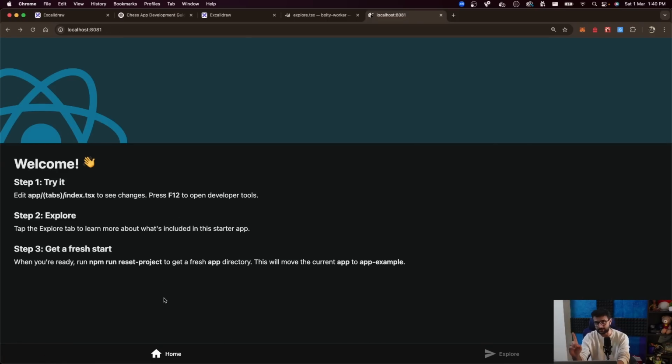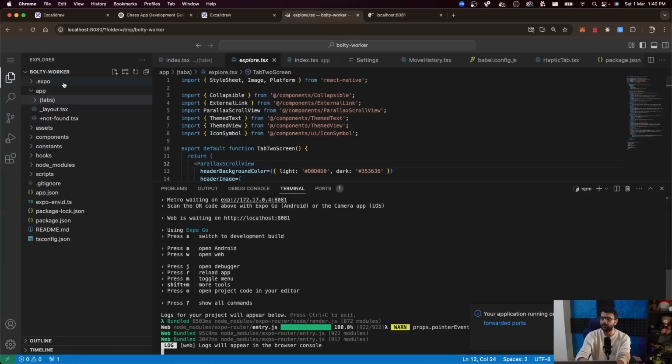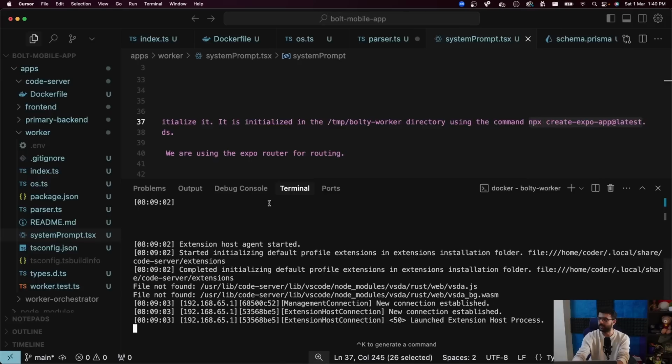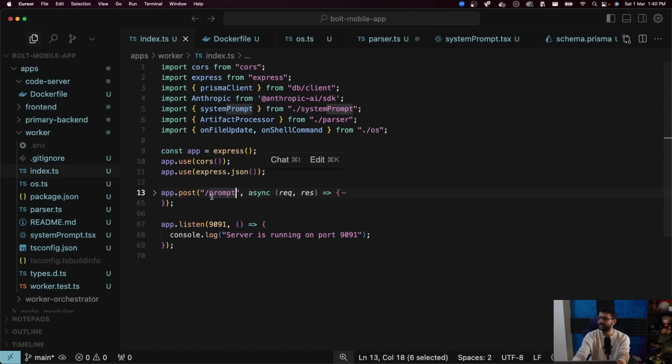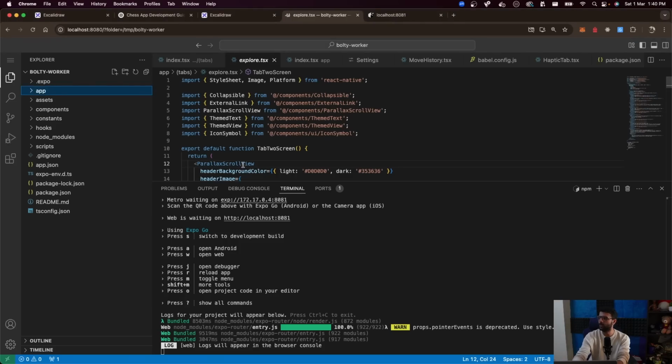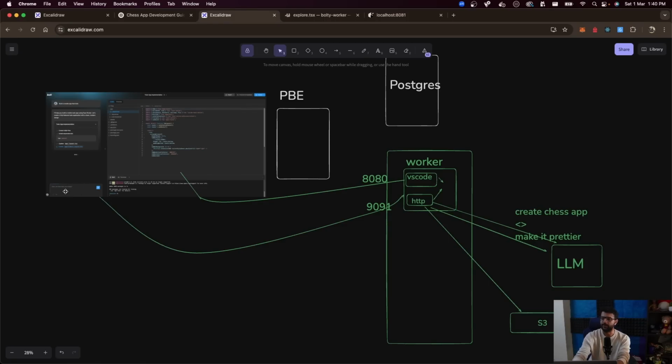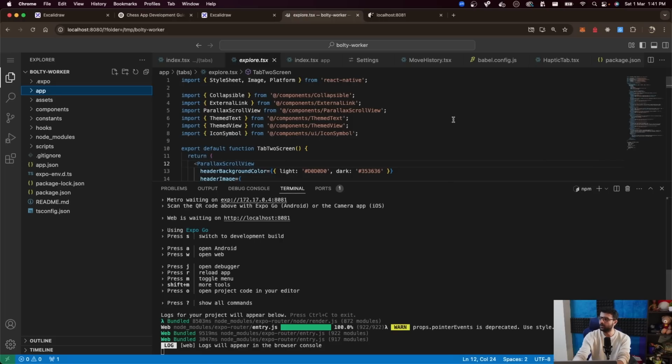Now the question is, how can we ask the LLM to change it? I don't want to edit this myself. I want the HTTP route that I wrote. I repeat, a while back I wrote an HTTP route, this /prompt route. This is the route that the user will hit from this chat window, create a chess application. So I want this HTTP route to update the file system, so that here also I see the new file system, I see all the changes that the user has asked to make.